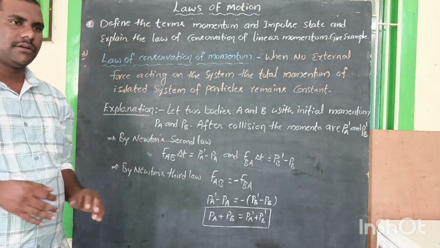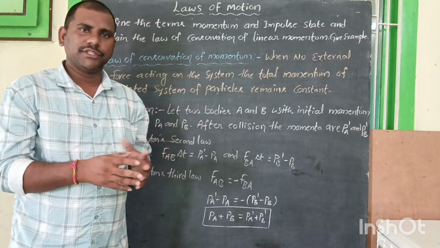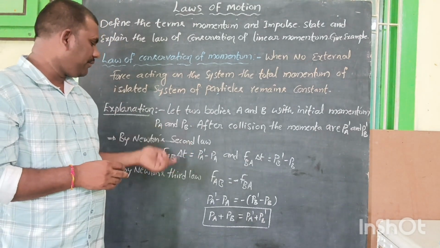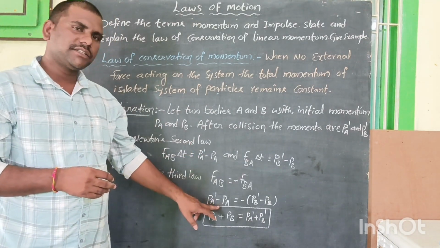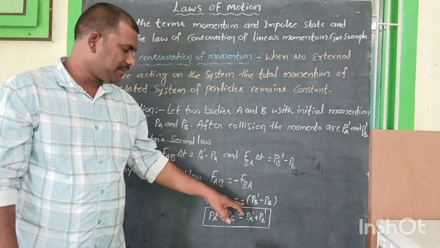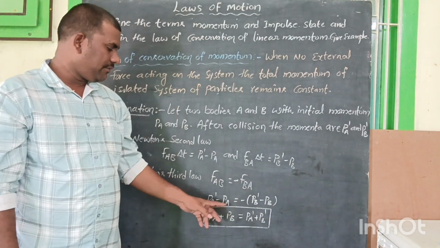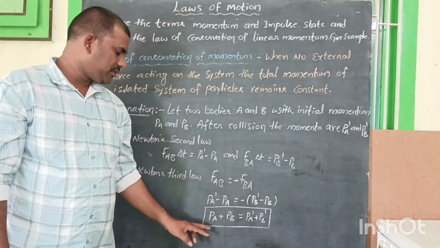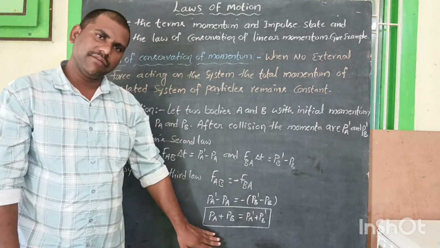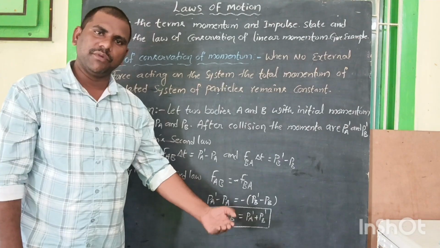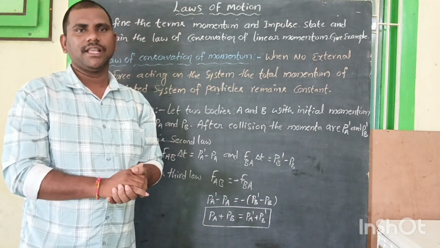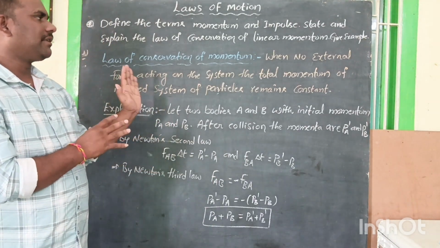According to Newton's third law, the two forces are equal and opposite: FAB is equal to minus FBA. Therefore, PA dash minus PA is equal to minus of (PB dash minus PB). Rearranging, we can write PA plus PB is equal to PA dash plus PB dash. What is the meaning of this? The momentum before collision and the momentum after collision are the same. So that finally explains the law of conservation of momentum.